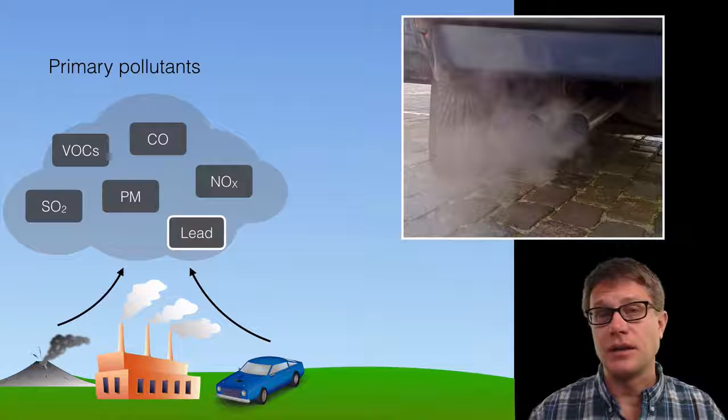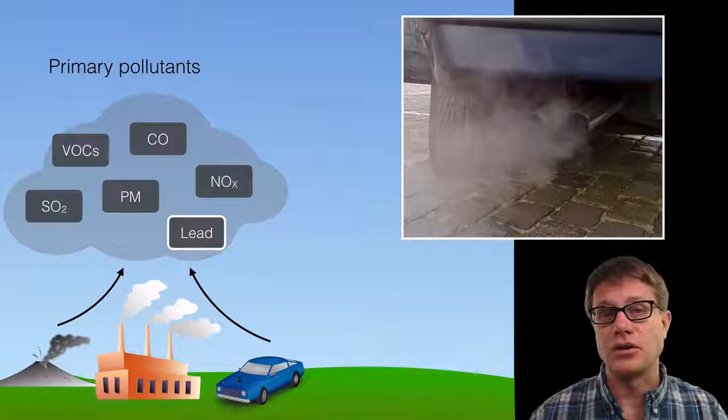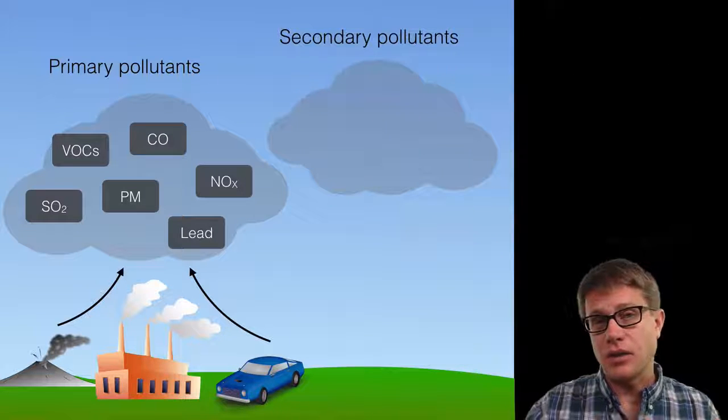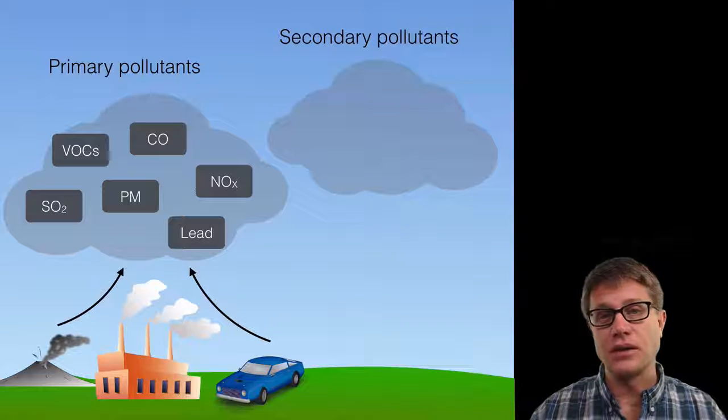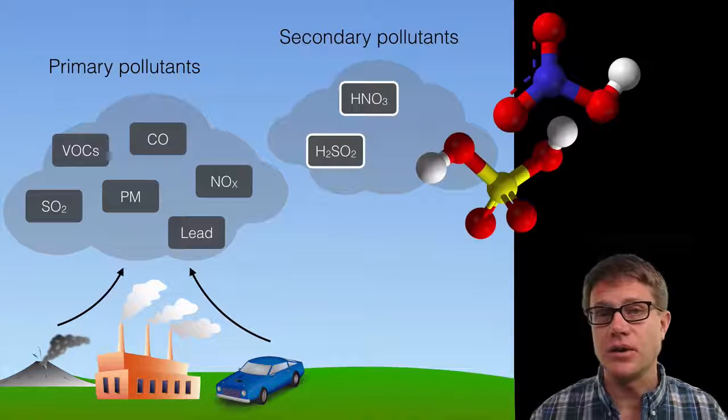And then we have chemicals like lead. We used to add lead to our gasoline, and there's huge neurological impacts of lead. Now again, these primary pollutants can produce secondary pollutants, and so the nitrogen and the sulfur can lead to nitric acid and sulfuric acid.